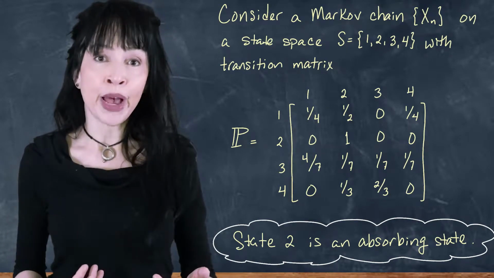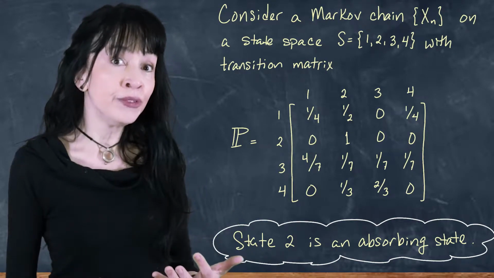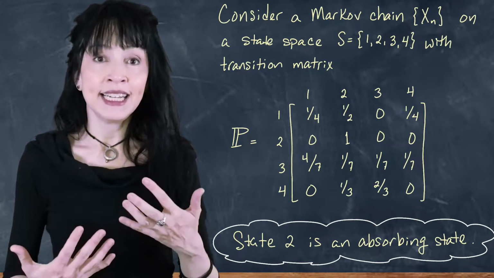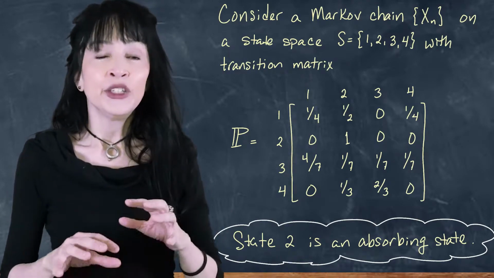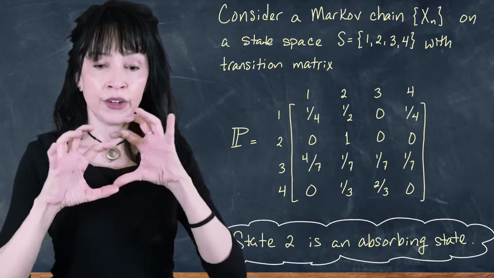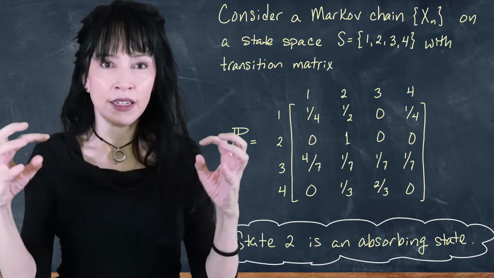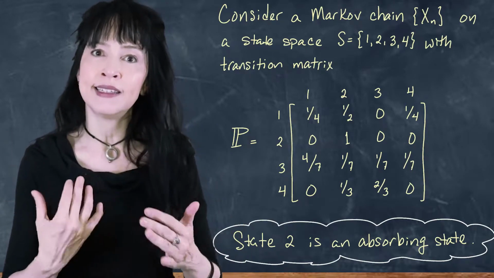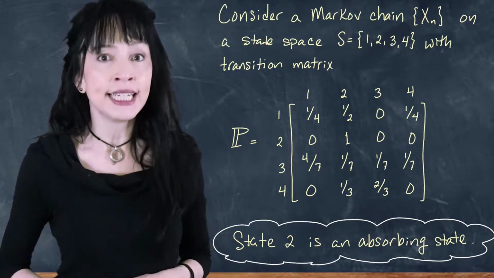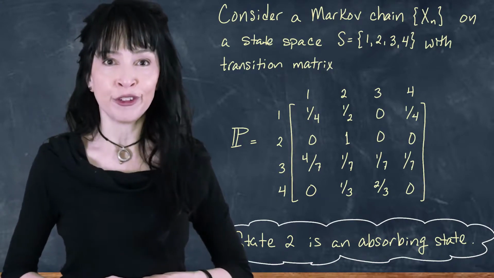Although it doesn't actually matter that I can get to 2. So an absorbing state is if you're there, you're stuck. So even if state 2 doesn't communicate with the other states, it's still an absorbing state. If you're at state 2, you're stuck there forever.